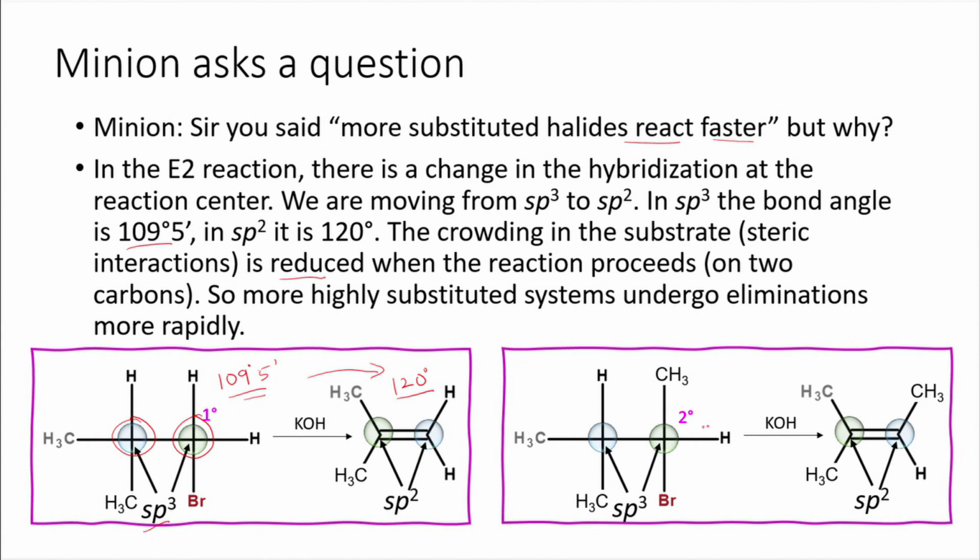This is how we have shown it here. This is a primary substrate, and here it is a secondary substrate. In the secondary substrate we have a methyl group and a hydrogen atom. So the relaxation obtained in this transformation is very high compared to a primary substrate. That is the reason more highly substituted systems undergo elimination more rapidly.